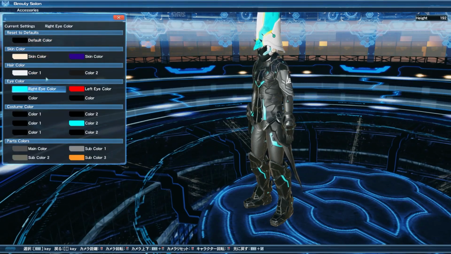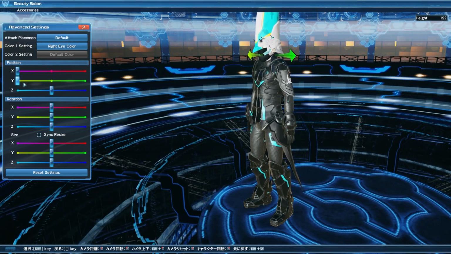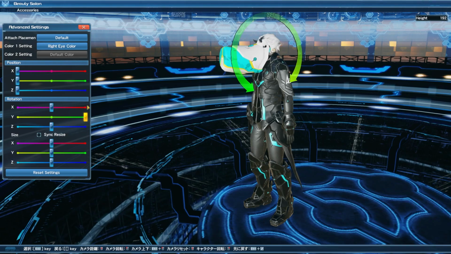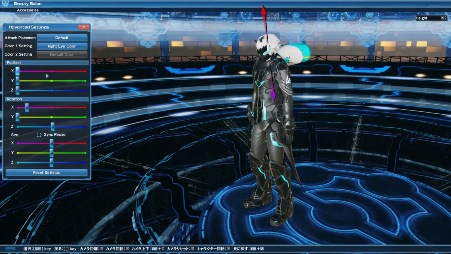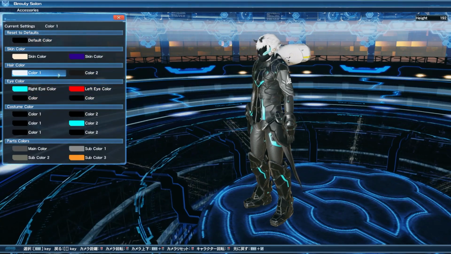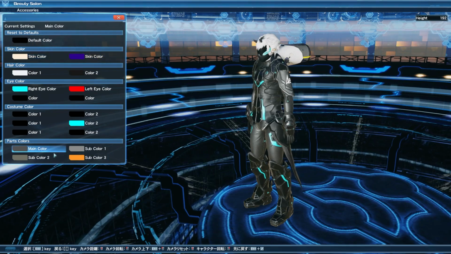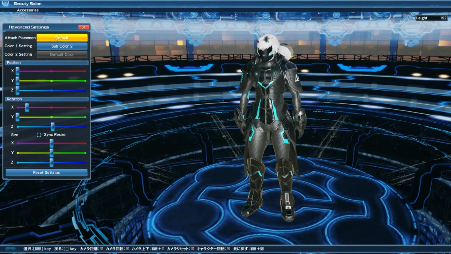So you might need to then use the new advanced settings to be able to change the anchor point, as well as the position, rotation, and other things of that nature. What's also really cool is you can actually change the actual color of the accessory on its own without having to worry about anything else. So no more having to worry that certain accessories just don't match your outfit. You can actually use a ton of them and then change the colors that you would want.